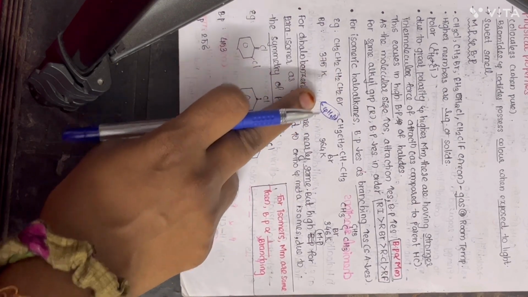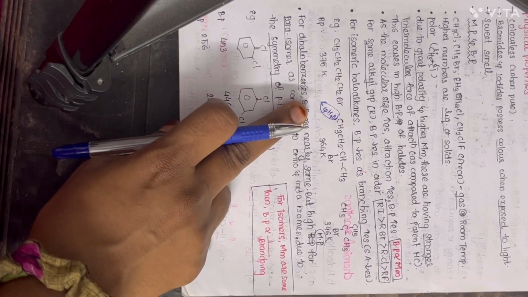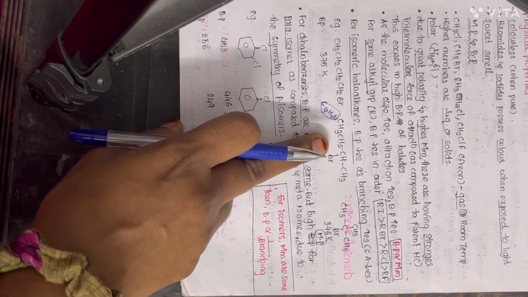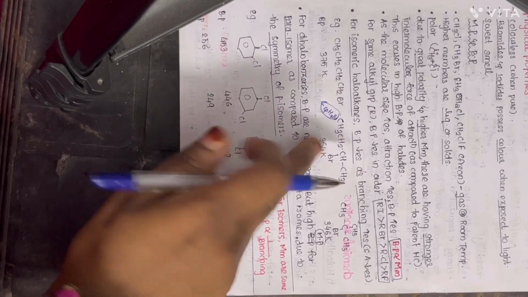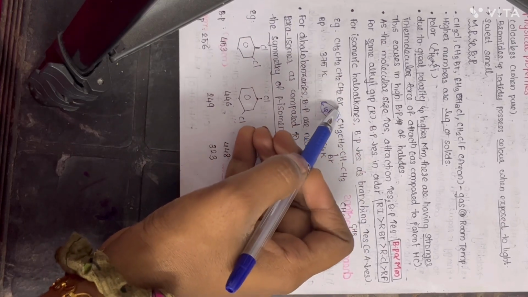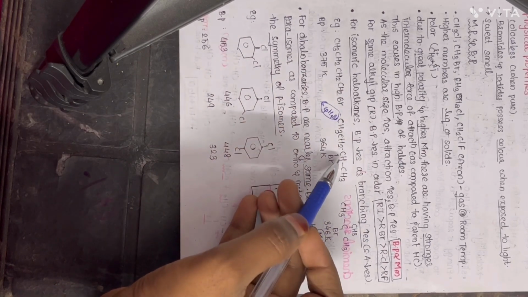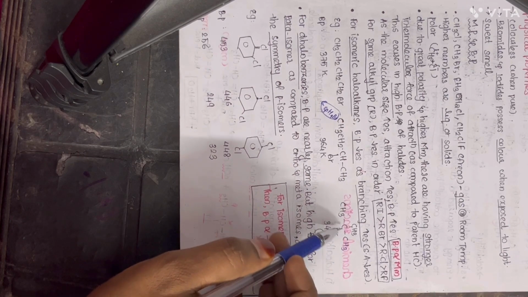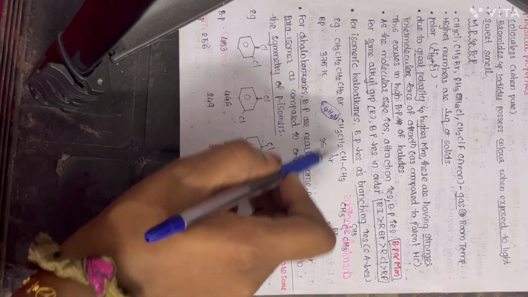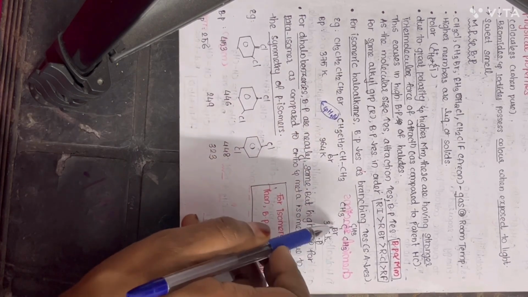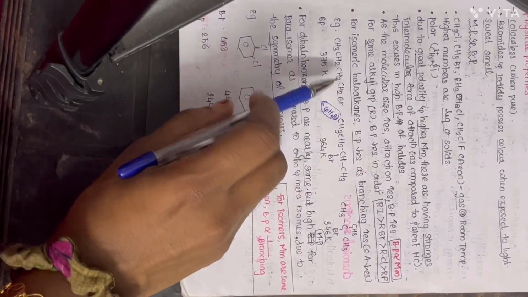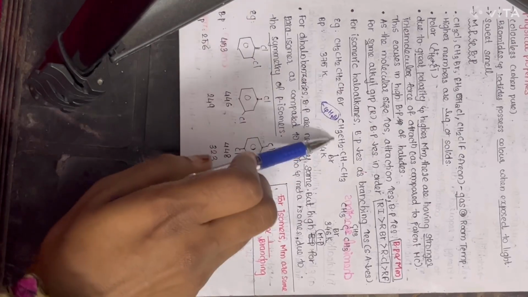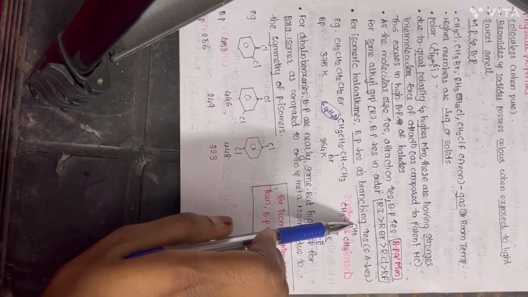They have the same chemical formula C4H9Br, but these are position isomers. The Br is connected to the first carbon here, and to the second carbon here. Here is the other structural or position isomer. So they are isomeric haloalkanes.